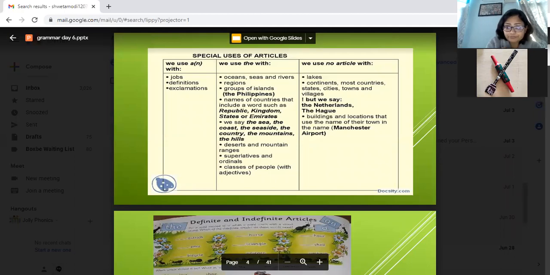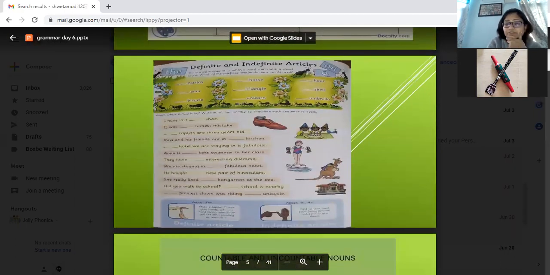Now, this is the worksheet which is given. Here we are teaching them that this is the definite article "the," and this is the indefinite article "a" or "an." For example, let me take any sentence here. Anna is dash best swimmer.